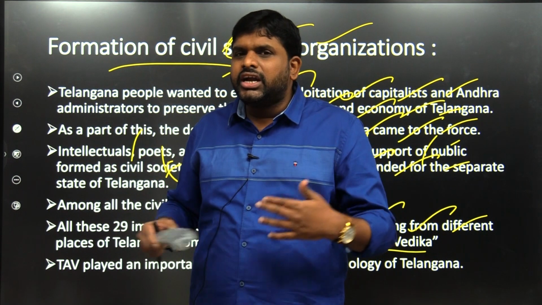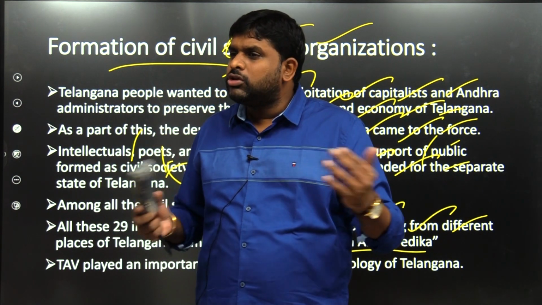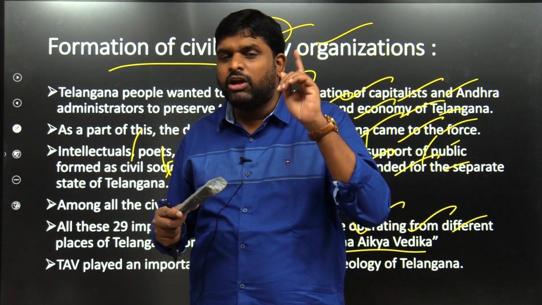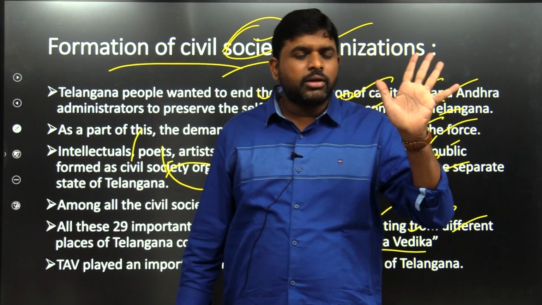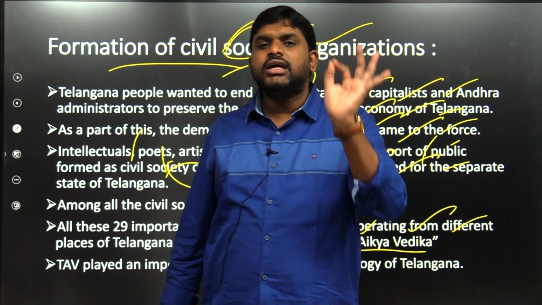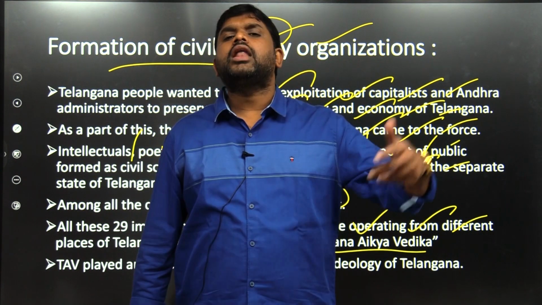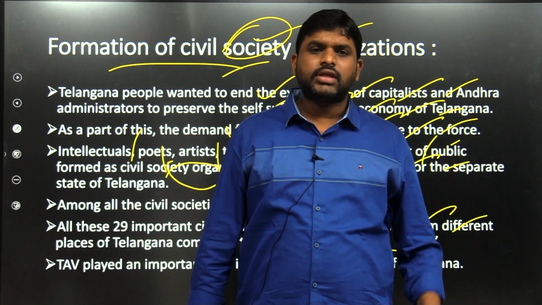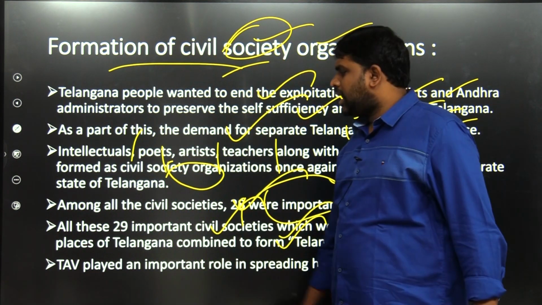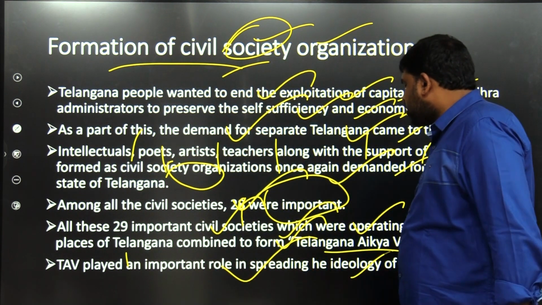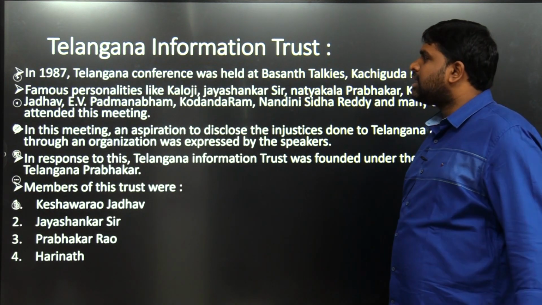So in spite of credit, leadership and ego, all the organizations came together for one objective, the formation of Telangana, under the title Telangana Aikya Vedika, the Telangana United Forum. Telangana Aikya Vedika played an important role in spreading the ideology of Telangana.